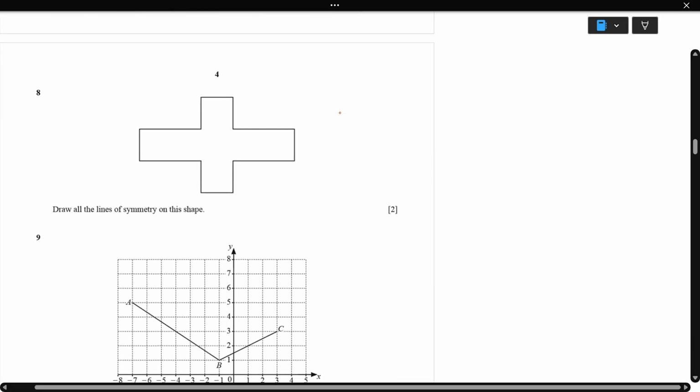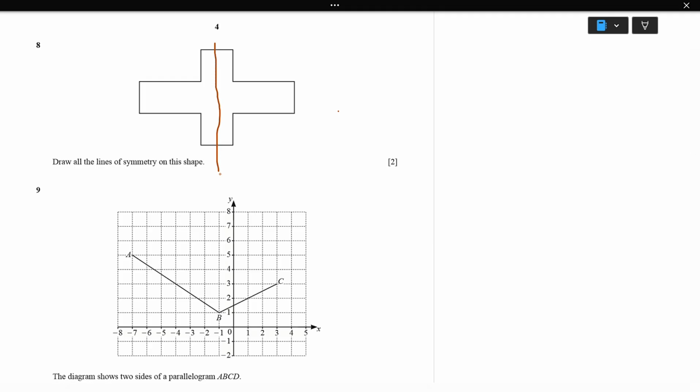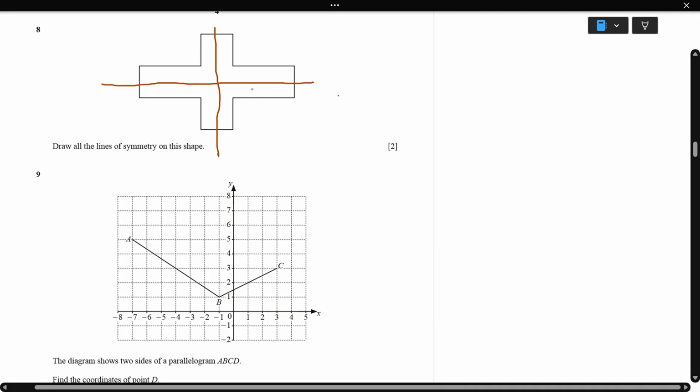Next. Question 8. Draw all lines of symmetry of the shape. So here is two line symmetry. The first symmetry is going to be here, then the second one is going to be here. When we fold up the leg, we need to find two equal shapes, so there is two rotational symmetry here.